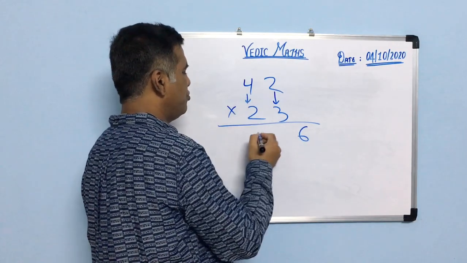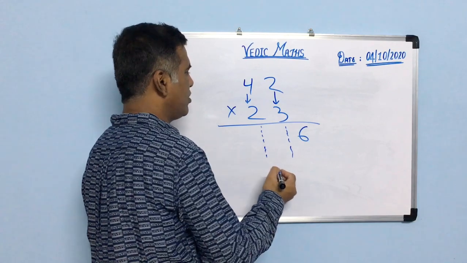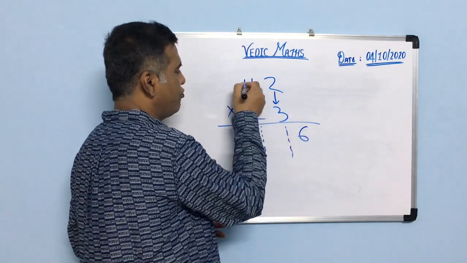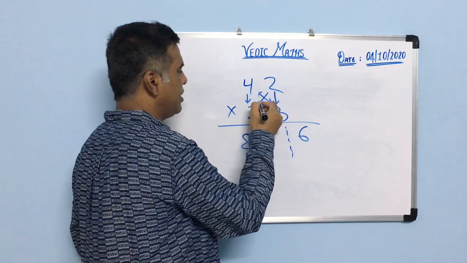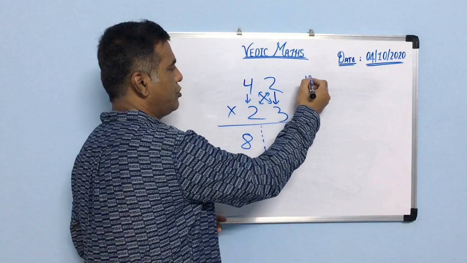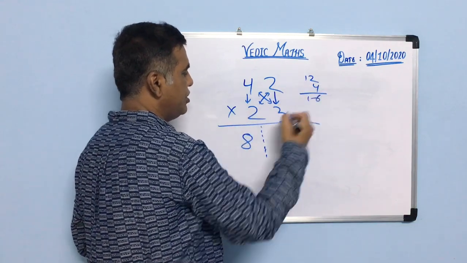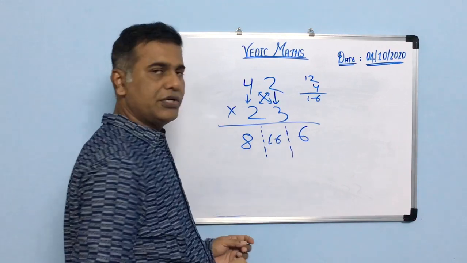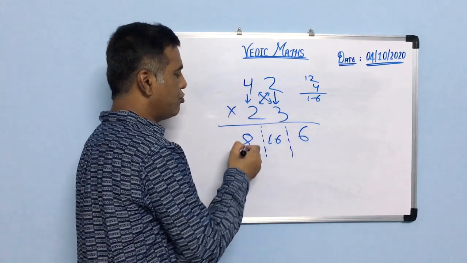First I will draw columns. So 2 into 3, 6. 4 into 2, 8. Then I will do cross multiplication and write their sum. So 4 into 3, 12. 2 into 2, 4. So that will be 16. Once again I am explaining. 2 into 3, 6. 4 into 2, 8.